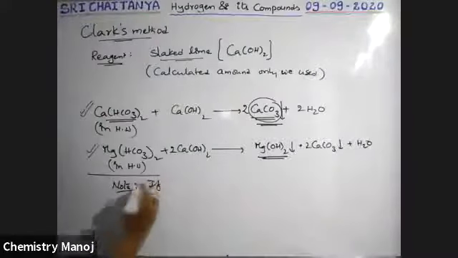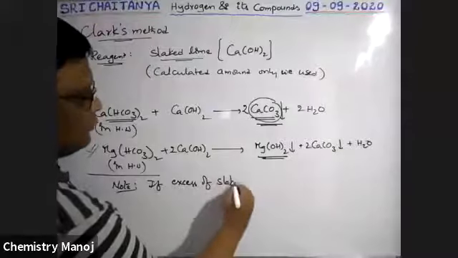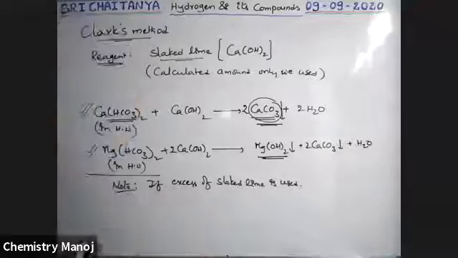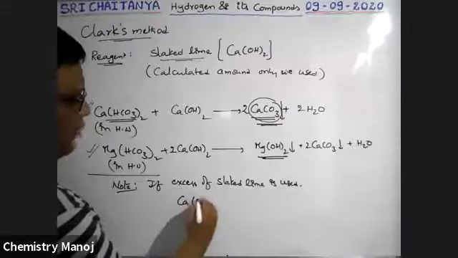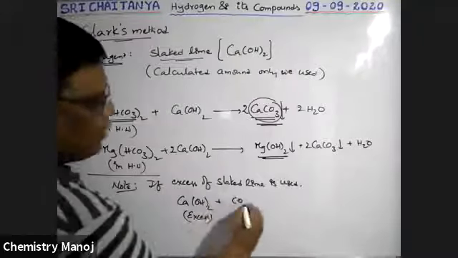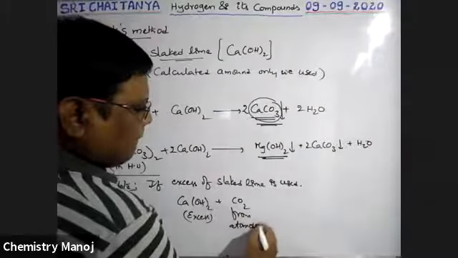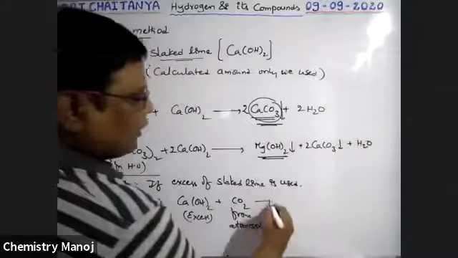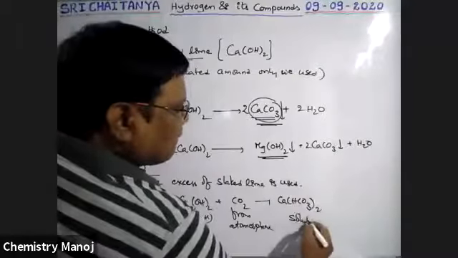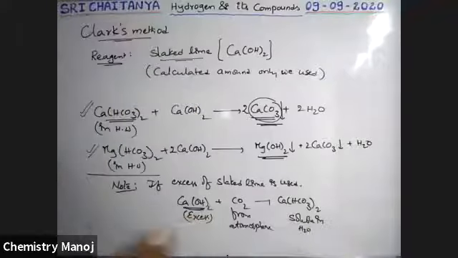If excess of slaked lime is used, automatically that excess Ca(OH)2 reacts with carbon dioxide from the atmosphere and converts into calcium bicarbonate, which is soluble in water. That means all the available hydroxide is converted into bicarbonate.